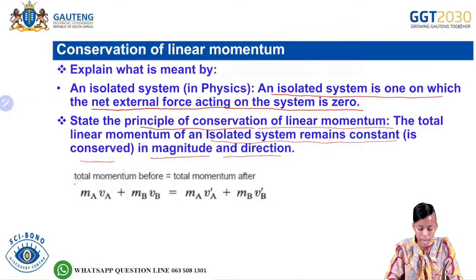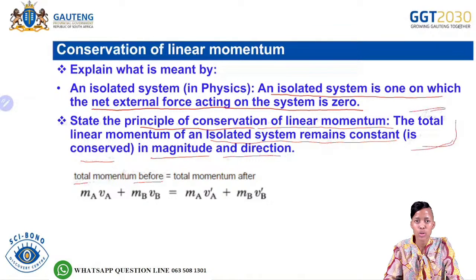So according to this statement, the total momentum before a collision or an explosion would be equal to the total momentum after a collision or an explosion.